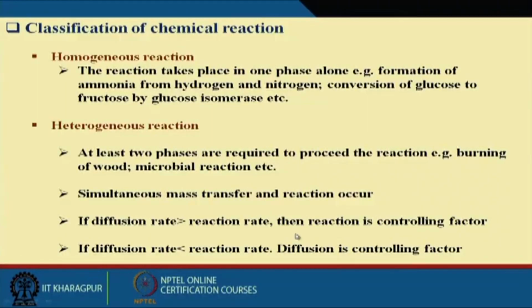So diffusion plays a very important role in the heterogeneous reaction process. Two things take place simultaneously: diffusion as well as reaction. A very interesting thing is that if the diffusion rate is higher than the rate of reaction, then reaction is the controlling factor. What do I mean by that? If we want to improve the rate of product formation, then we have to improve the reaction rate.